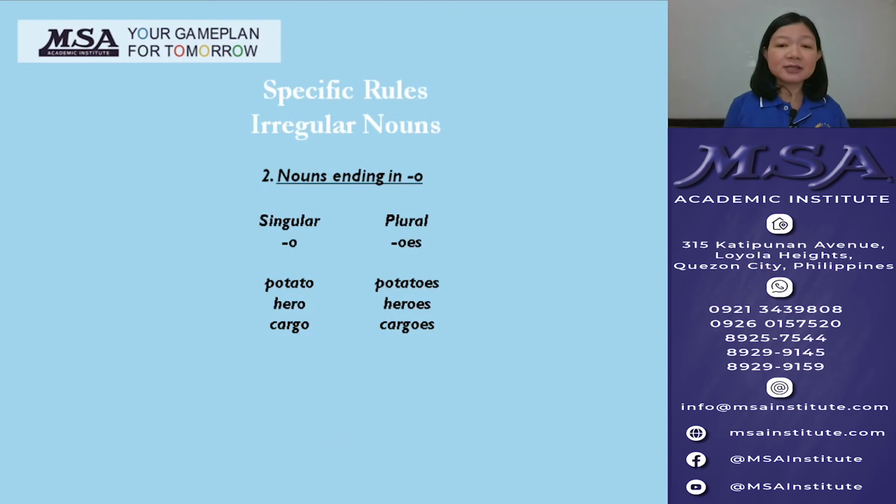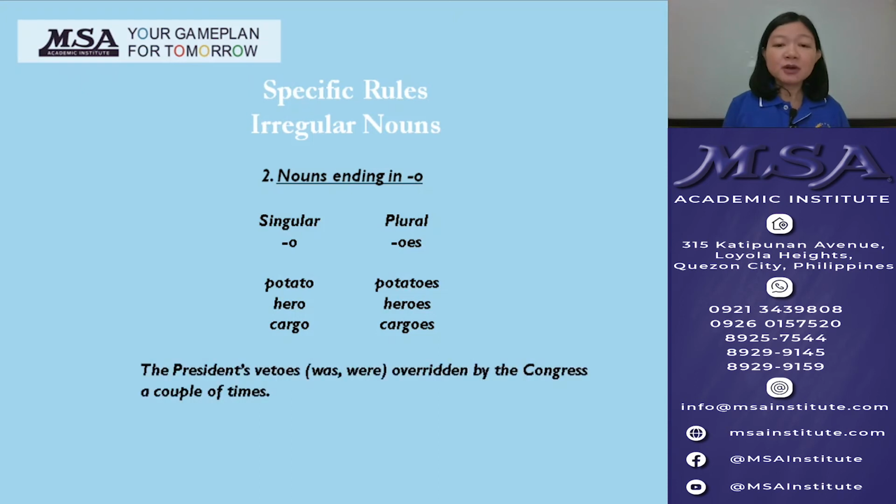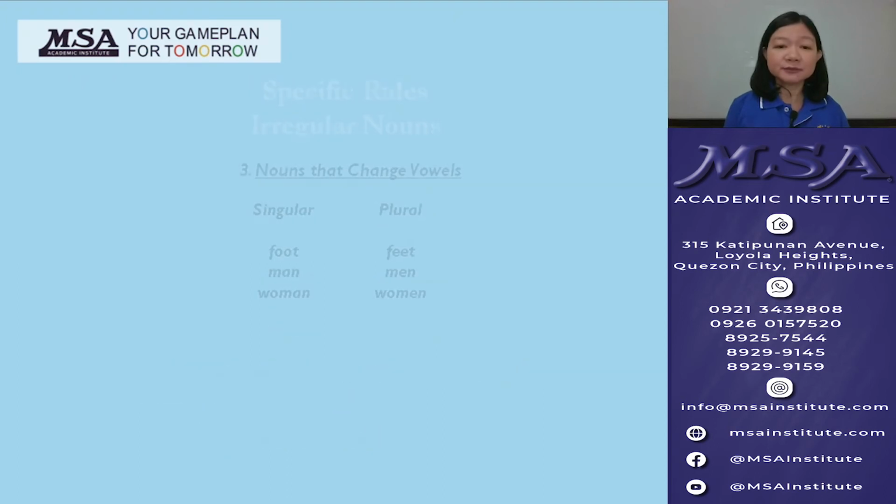Second is the noun ending in o in singular becoming oes in plural. For example, potato becoming potatoes. What is the correct verb in this sentence? The president's vetoes were overridden by the Congress a couple of times. Veto singular becomes vetoes plural, so vetoes take a plural verb.